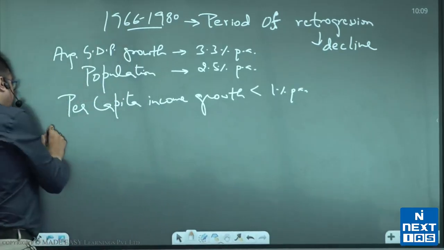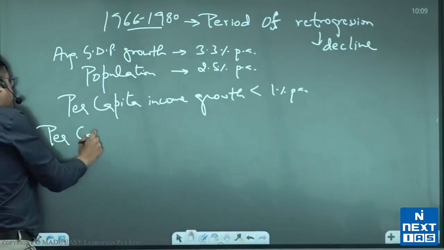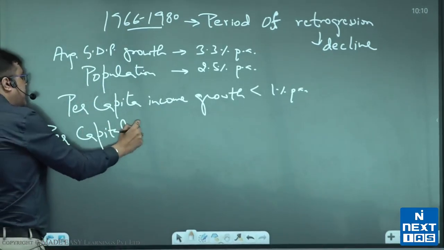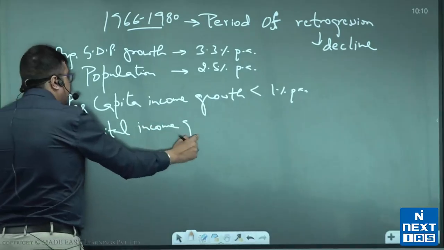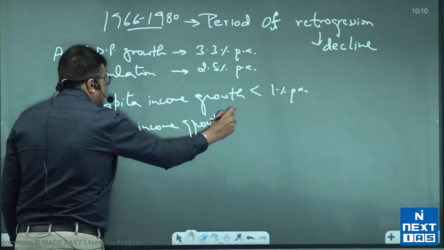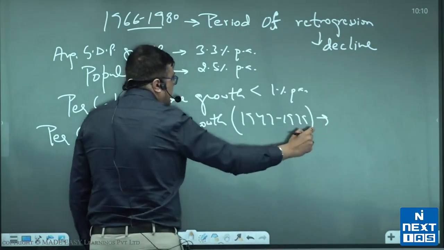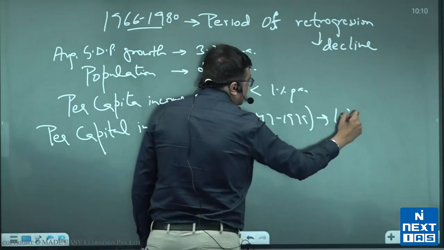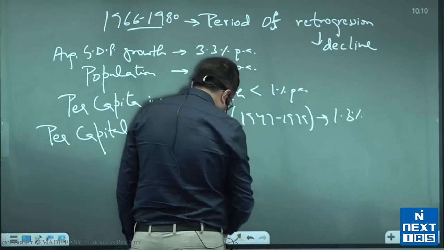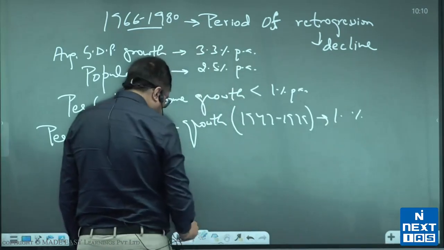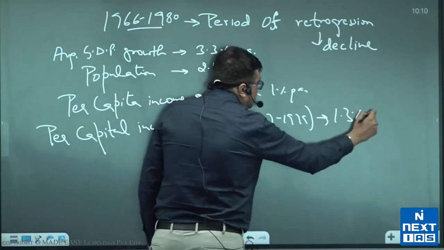In fact, it affected us so much that the entire per capita income growth from 1947 to 1979 was recorded at 1.3% per annum. It took us 32 years to double our per capita income.